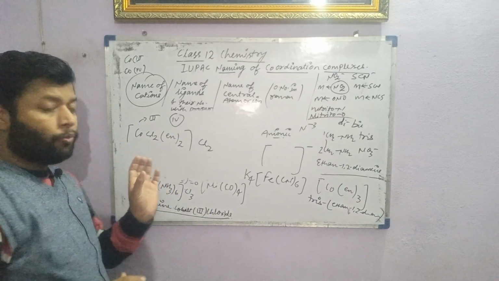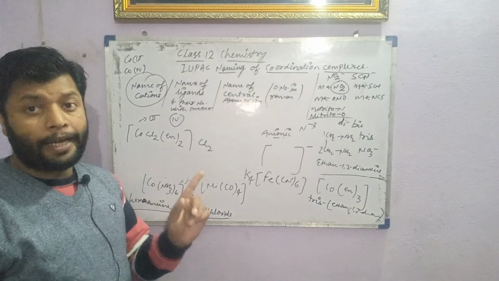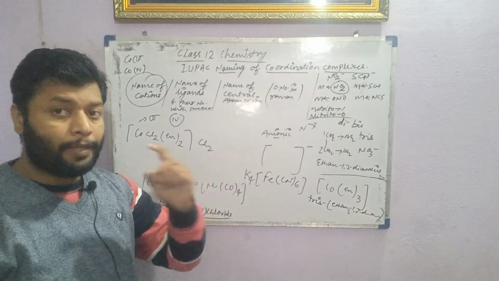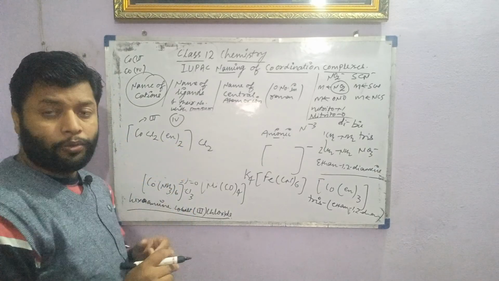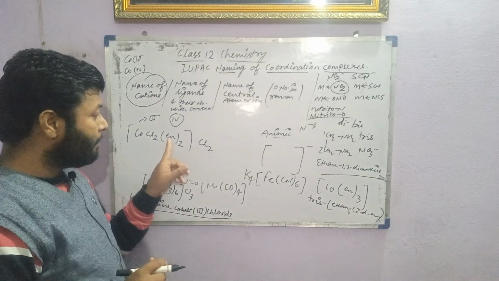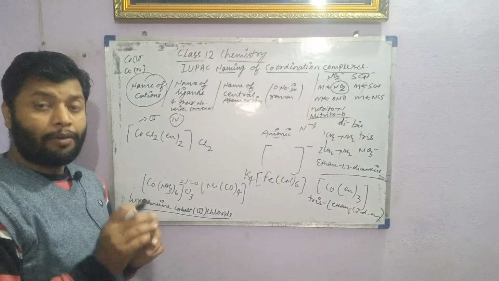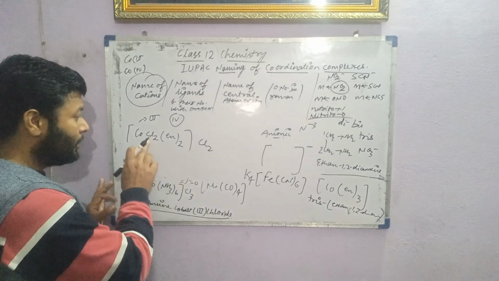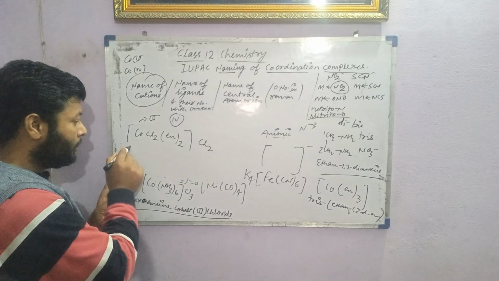To write the name, we have to go with the alphabetical order. As you know, this name is ethane-1,2-diamine, so there will be E in the alphabet. It will be chlorido, so dichlorido will be first. During naming, we have to first mention the ligands alphabetically: A, B, C, D. So chlorido comes first.